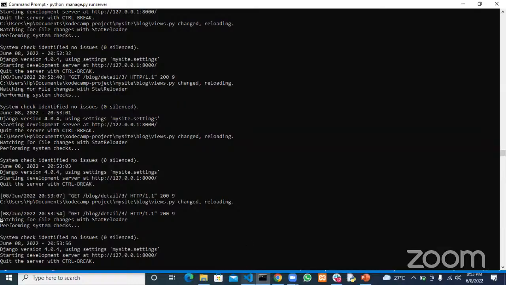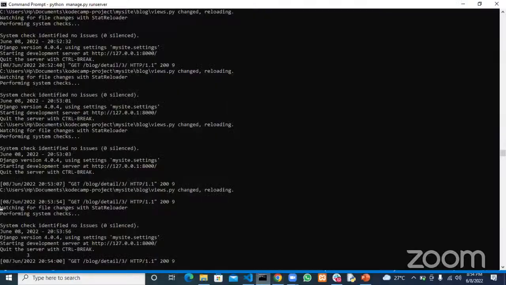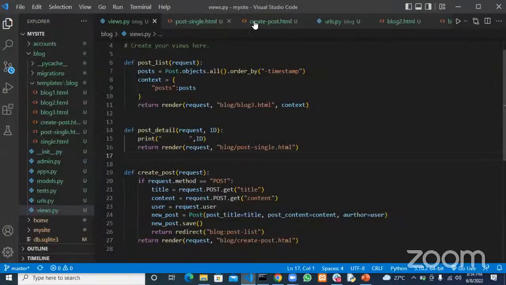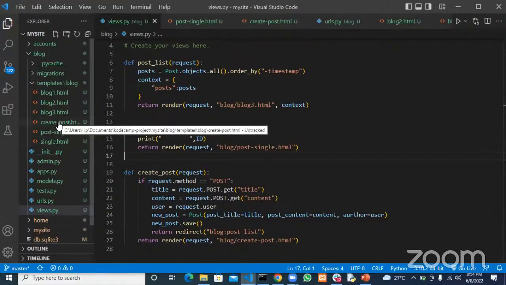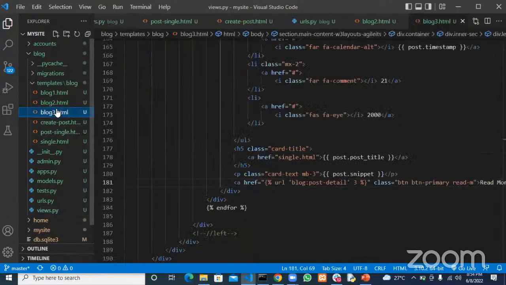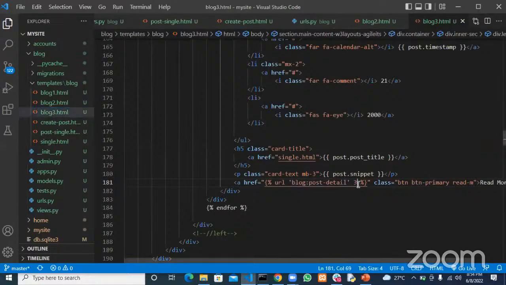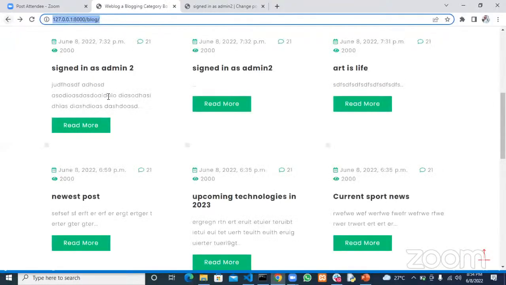All right, so let me refresh this again. Right, and see. Okay, good. Now I have 3, right? So that means I've been able to pass this argument from where? From our template, this template right here, 3 right there to our views. So if I put 5 here, I'll be able to pass 5 as an argument to our URL and to our view. So if I come here and put 5, because it is now 5, so if I click on this,